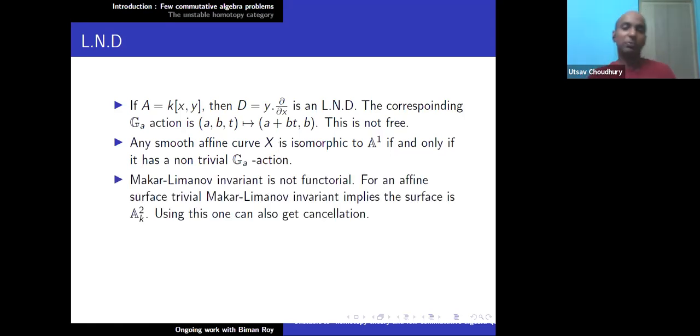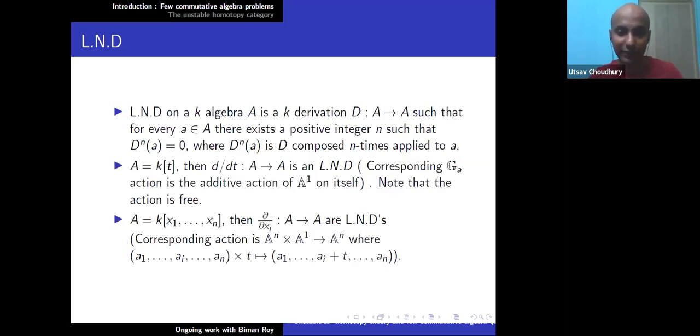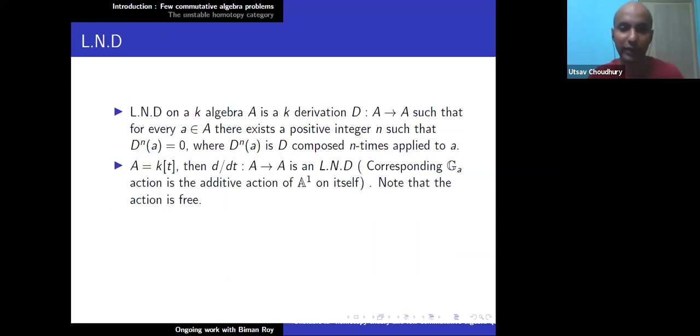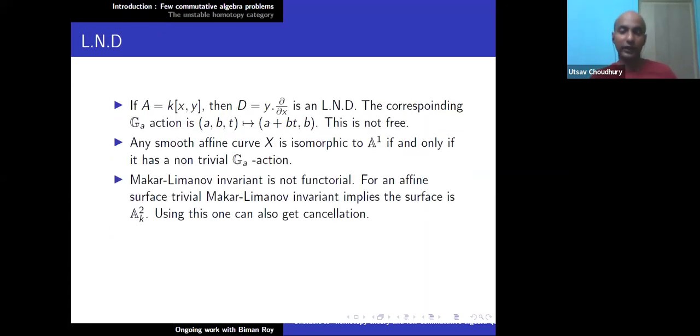Okay. But then the main problem is that the Makar-Limanov invariant, the thing that we described before, the functions on X which are invariant under all G actions, these are not functorial. So this is a problem not yet fixed by the algebraists. For an affine surface, trivial Makar-Limanov invariant implies the surface is A2 over K. So this is one characterization of A2 over K using the Makar-Limanov invariant.